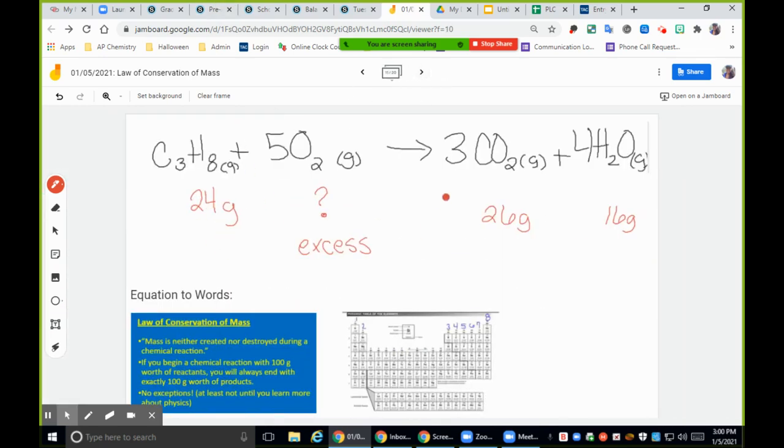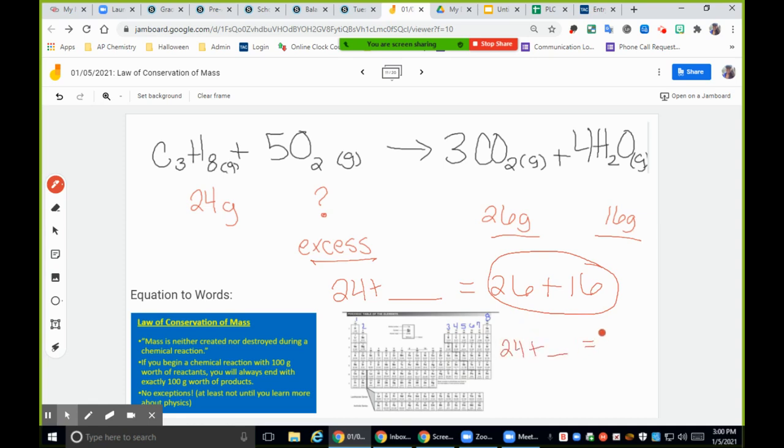We have now 24 grams. We have excess oxygen again. That happens a lot. There's a lot of oxygen on the planet. 26 grams of carbon dioxide is formed and 16 grams of water is formed. So once again, I have it already situated for you. I'll show you on the next slide what it's actually going to look like on your work. But you have 24 plus something is equal to 26 plus 16. So you're going to solve for this part first. So you get 24 plus something is equal to 42. And now that you have it in these terms, you're able to subtract the 24 and you should be getting 18 grams as your final answer.